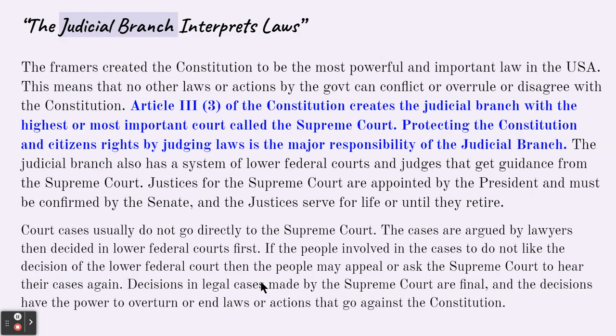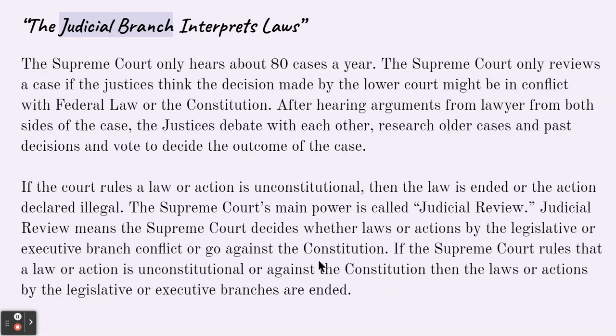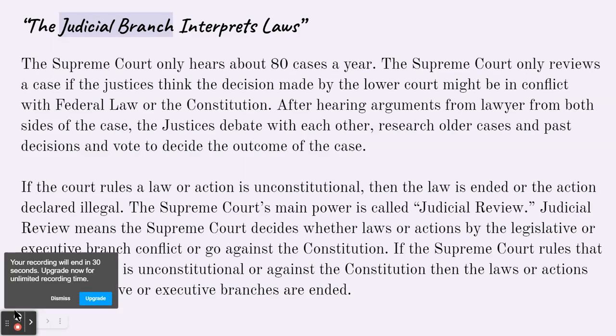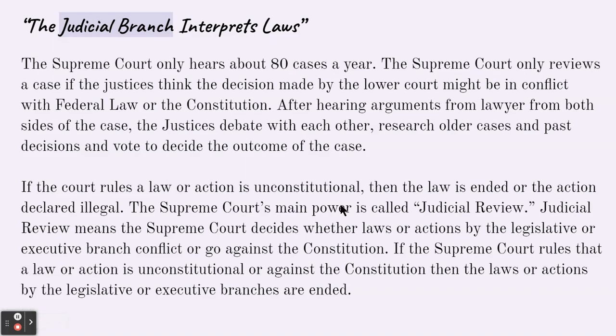The key detail to take away from the judicial branch is their purpose. Their big idea behind this branch is to make sure that laws and actions in this country do not go against the Constitution. Okay, so if there was no judicial branch, there might be laws that violate the Constitution, and that's really their key purpose.